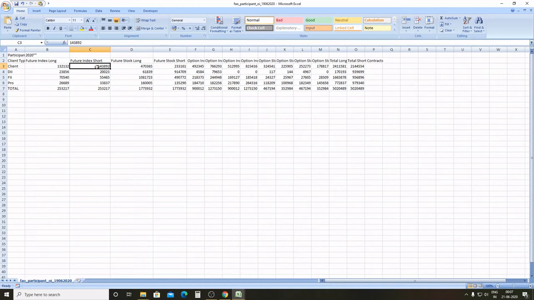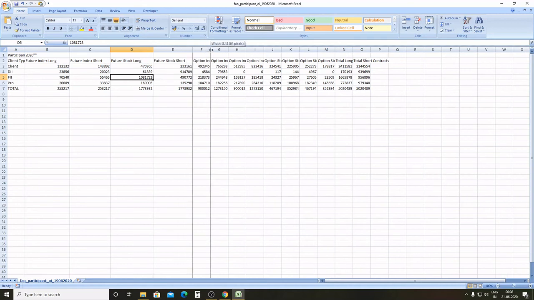retail traders get trapped. Now why I am stating that the market won't see 7,000 or 8,000 level again is because you can see their position in future stock long or future index long. So you can see that it clearly outperforms the short positions by them, and hence we can conclude that the market may see a correction, may see a smaller correction, but you can't expect the market going back again to the 7,000 or 8,000 levels.